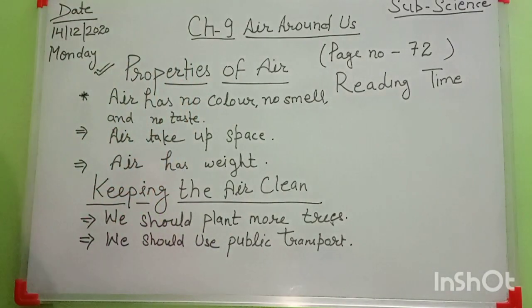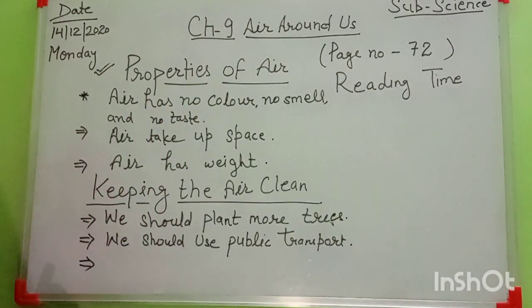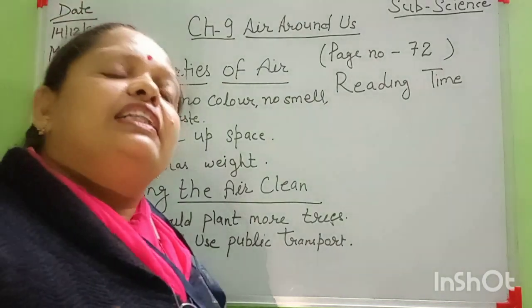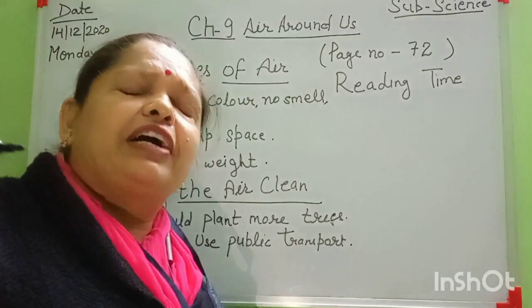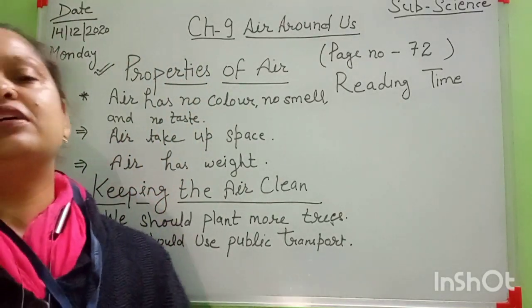And the factories, the industrial areas, are built away from the cities, because factories produce too much air pollution. That's why factories must be built away from the cities.